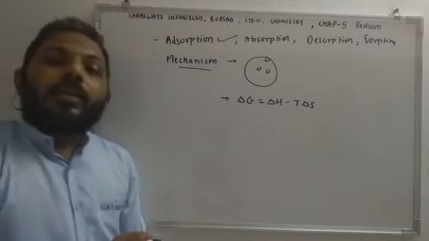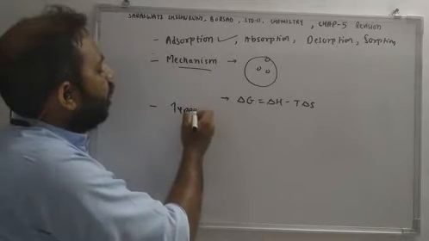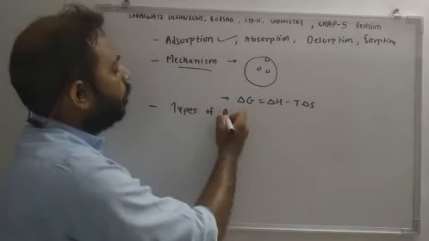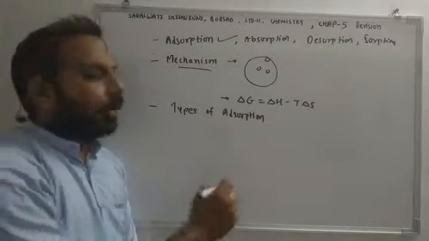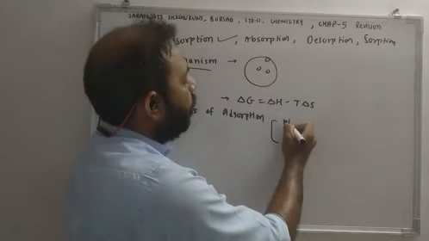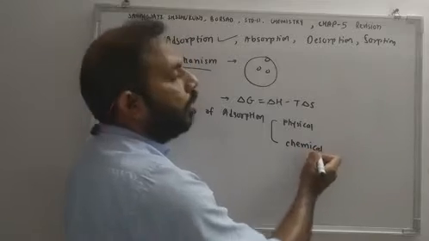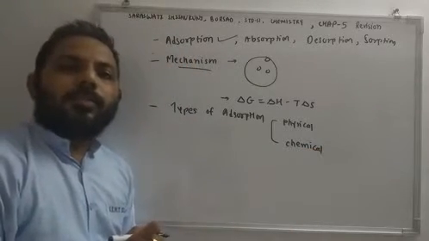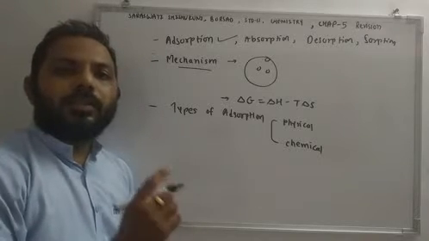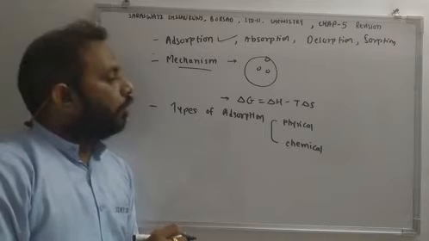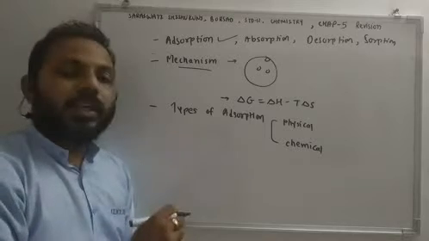Okay. Then after mechanism, there are types of adsorption. So mainly there are two types of adsorption: physical adsorption and chemical adsorption. So in the board exam, this question is continuously being asked. So please prepare this question. You can be asked to differentiate between physical adsorption and chemical adsorption.